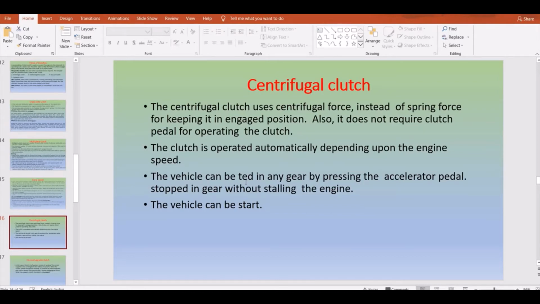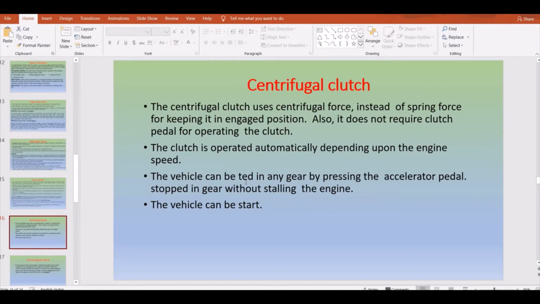So here the clutches operate, the vehicle has been turned in any gear by pressing the accelerator pedal and is stopped in gear without stalling the engine, and then your vehicle can start. So again, in centrifugal clutches we have a fully automated one and a semi-automated one also, which we generally say as a centrifugal clutch.